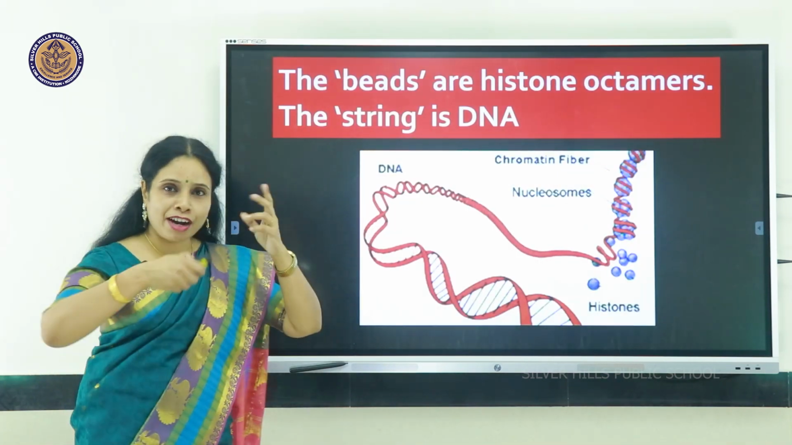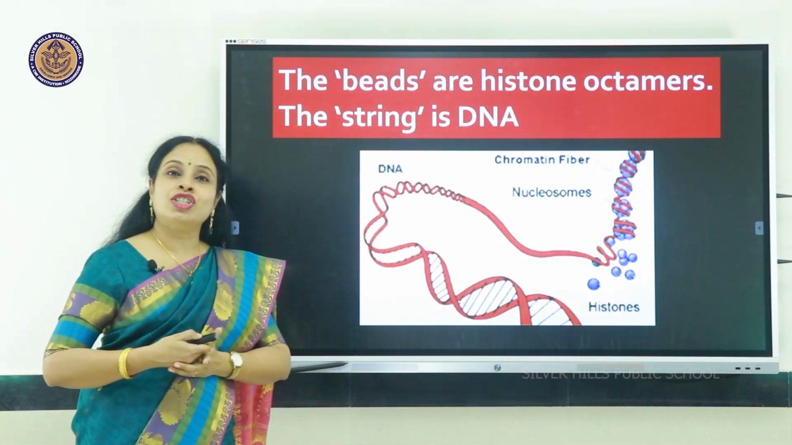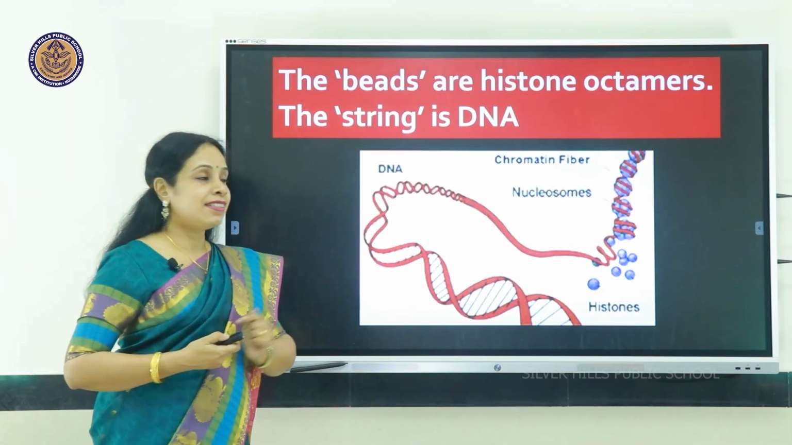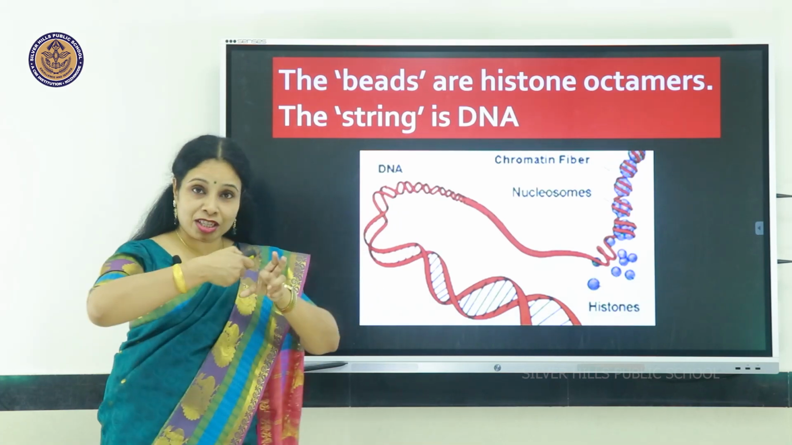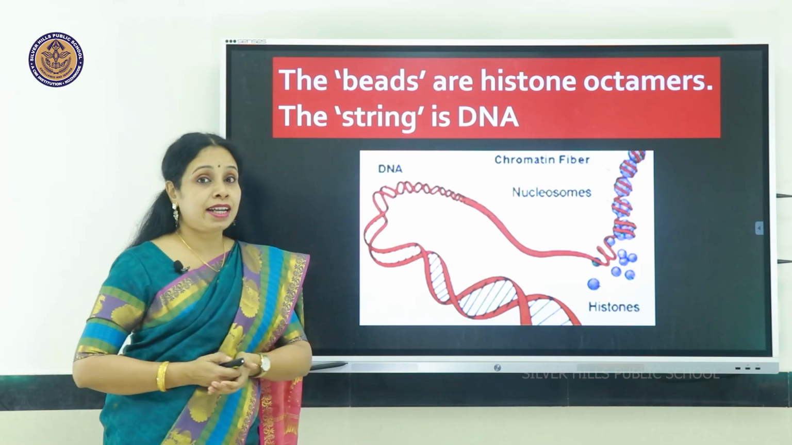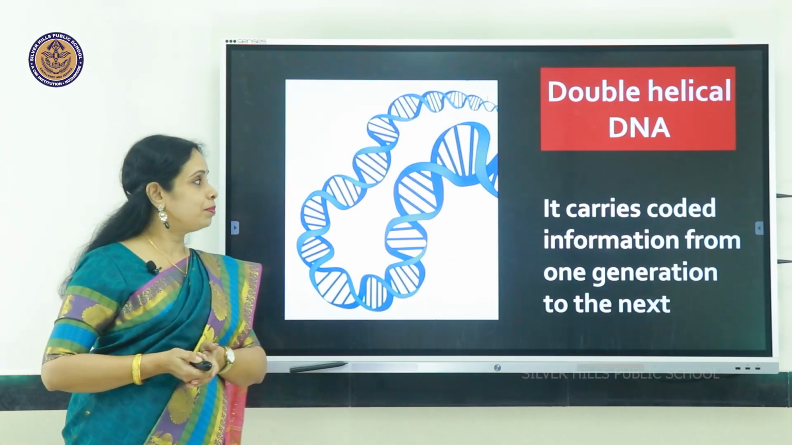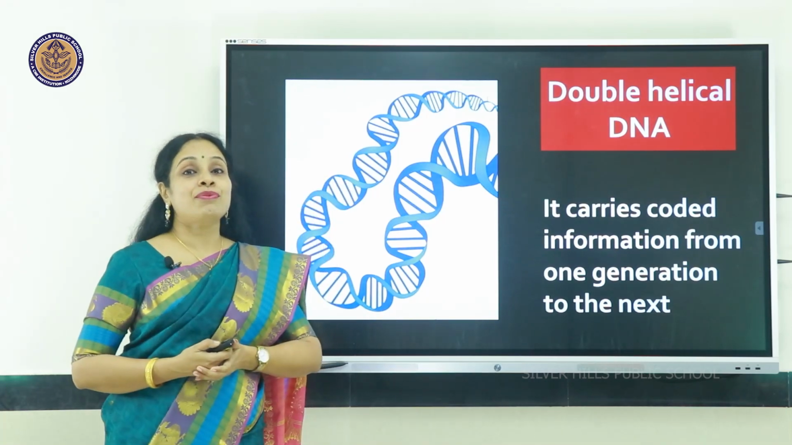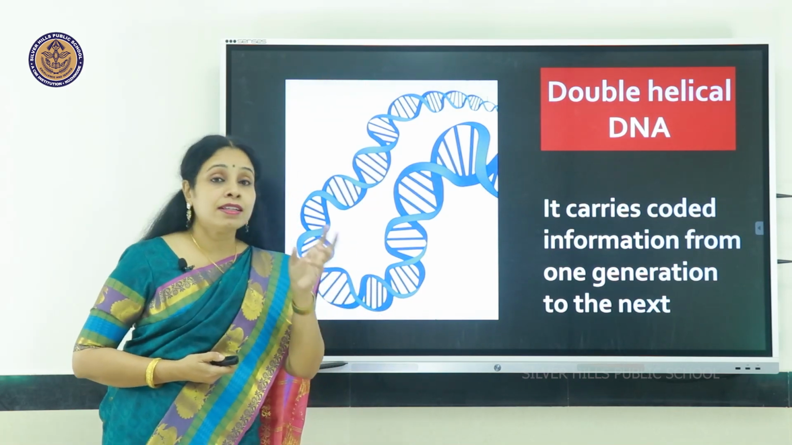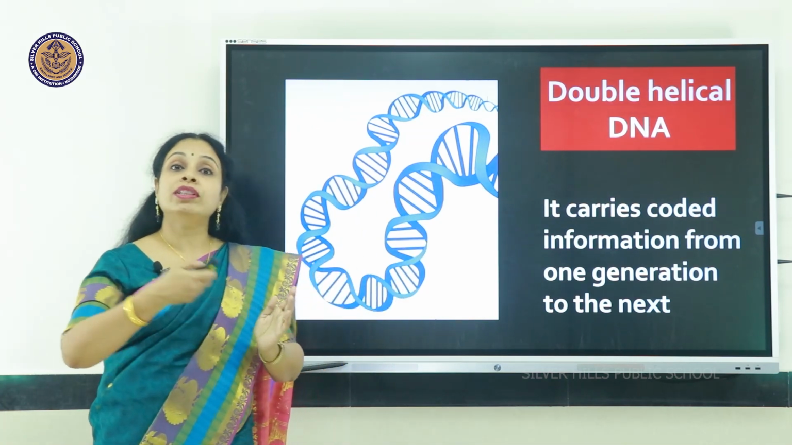Continuing with our unwinding, when we unwind that beads on a string structure, you get the histone octamer like that, and the string is actually made up of the double helical structure of DNA. I am sure you are familiar with this double helical structure. This molecule is the reason why you compared that child. You tried to find the resemblances of that child either with the mother or with the father.